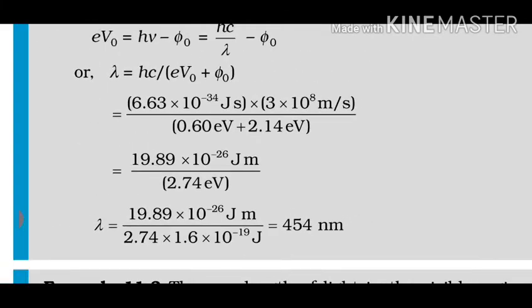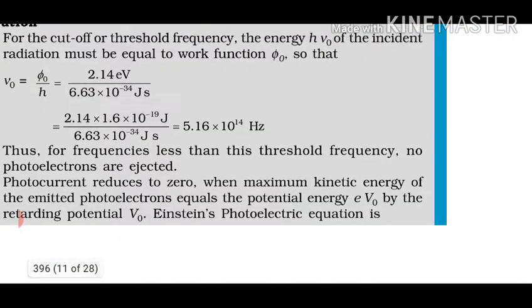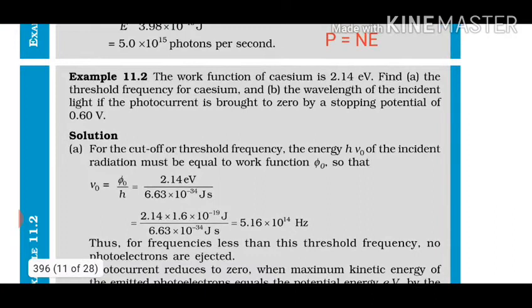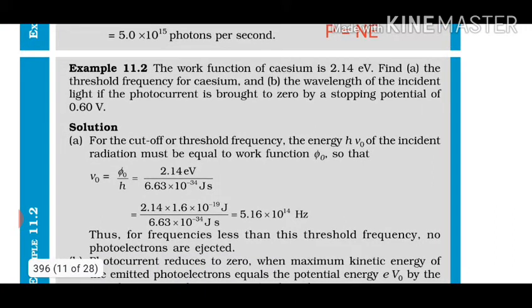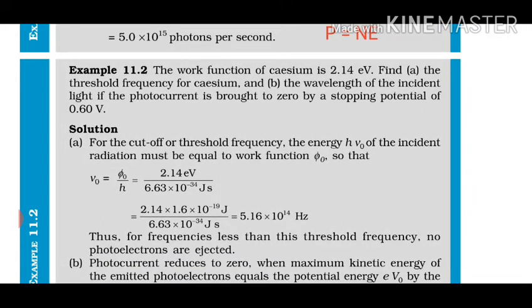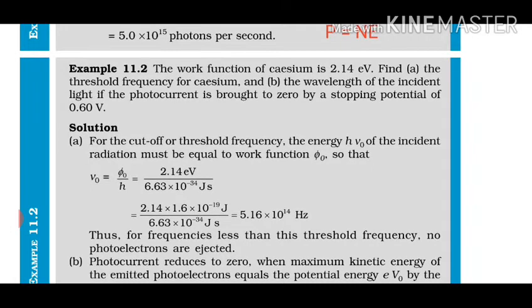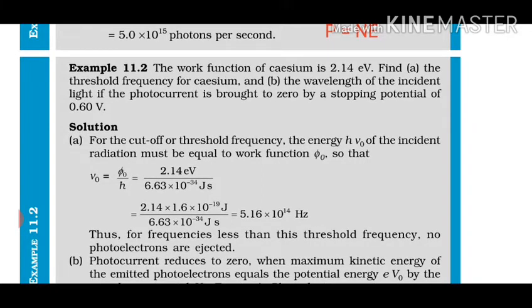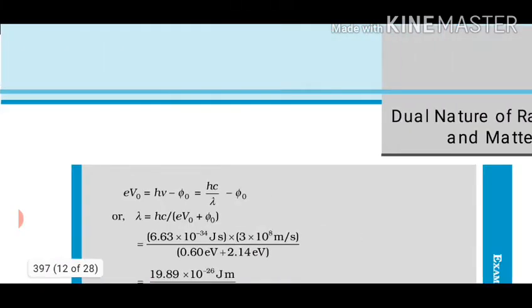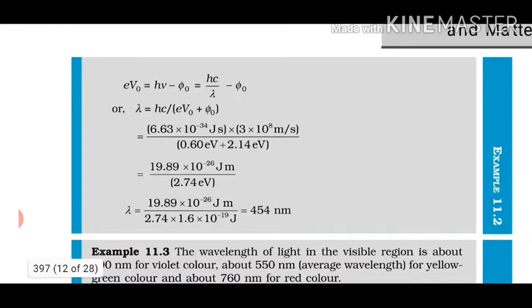So what was our numerical? In part A, it was asked to find the threshold frequency. How did we find it? We just used the formula for work function, which was h nu naught. In the second part, we had to find the wavelength, and the stopping potential was given. So we found it using Einstein's photoelectric equation, and that is eV naught is equal to h nu minus phi naught, right?